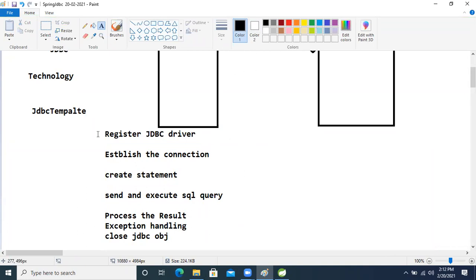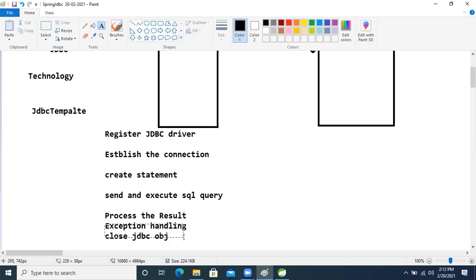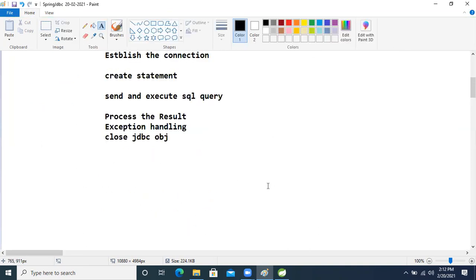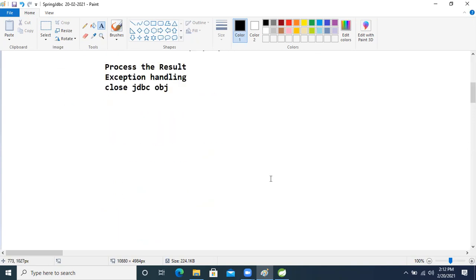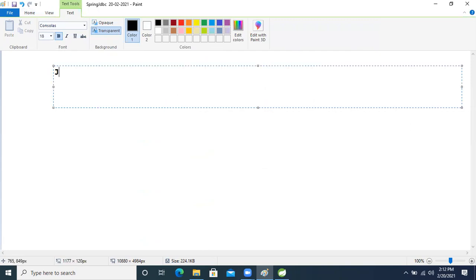This much processing we are doing. Spring people recognized that in every application, from here to here, the code is repeated every time, including the exception handling and closing also. So for that, Spring people gave JDBC template, one concrete class.